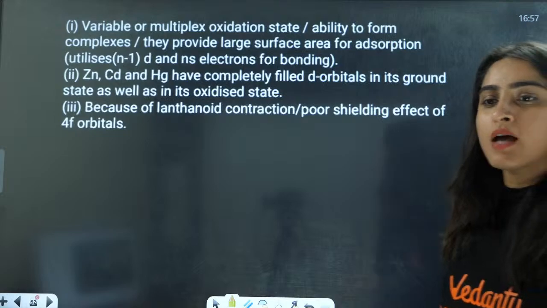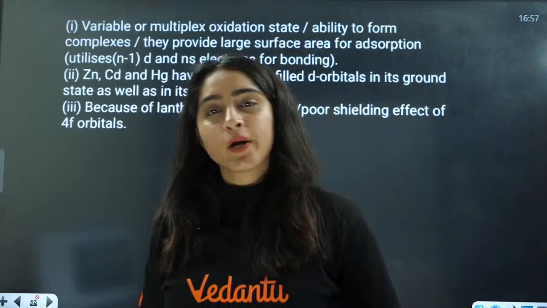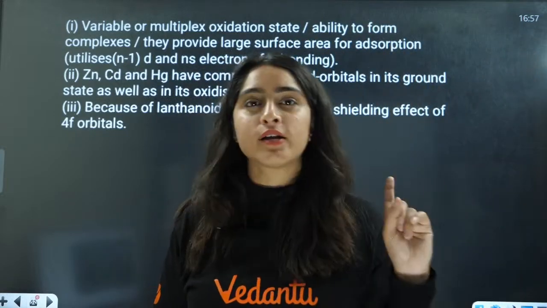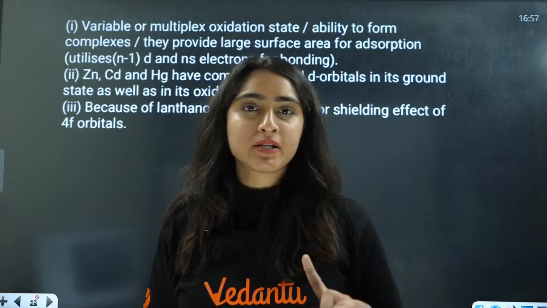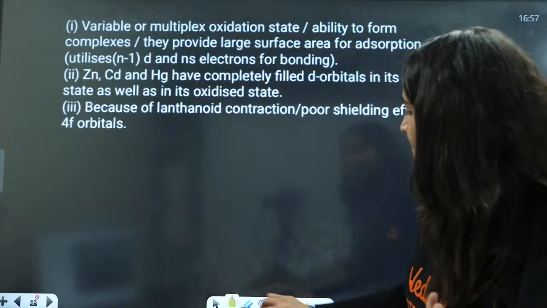Beta spin is always plus half and minus half. Are you talking about the multiplicity? Multiplicity is not in your syllabus. Okay? Multiplicity is not in your syllabus.